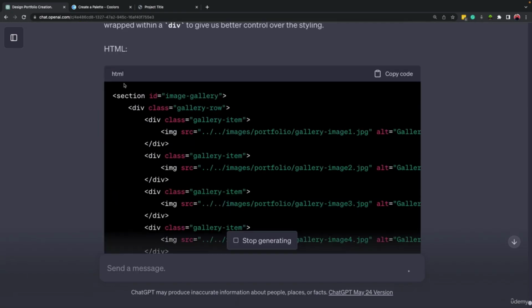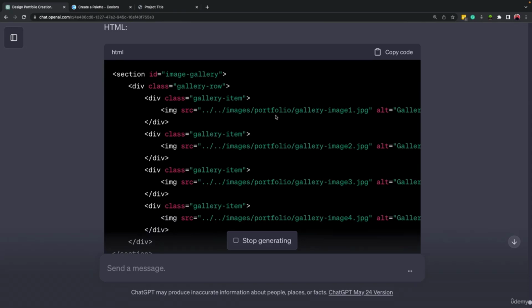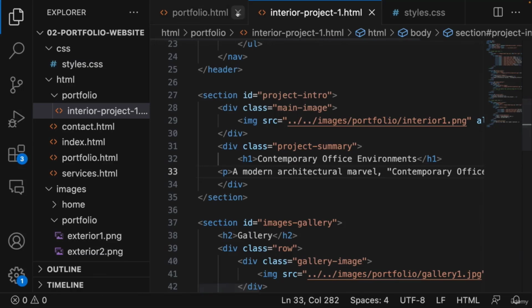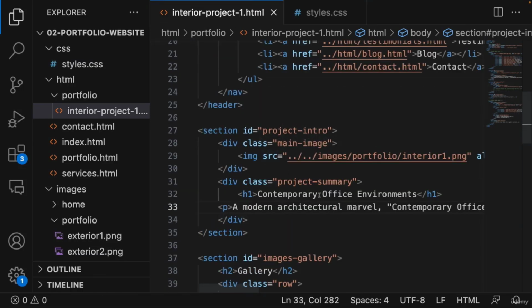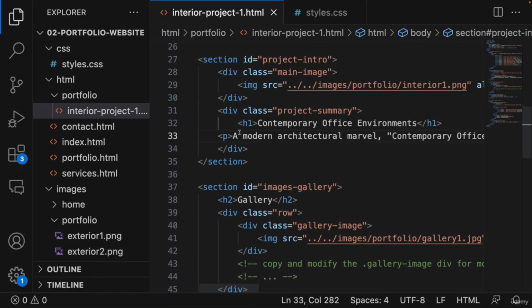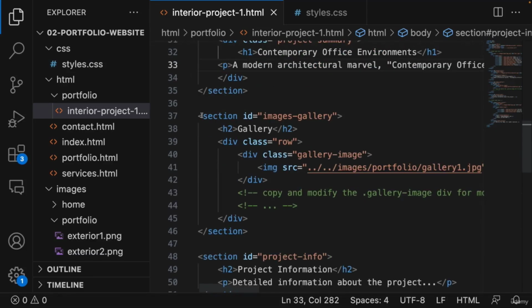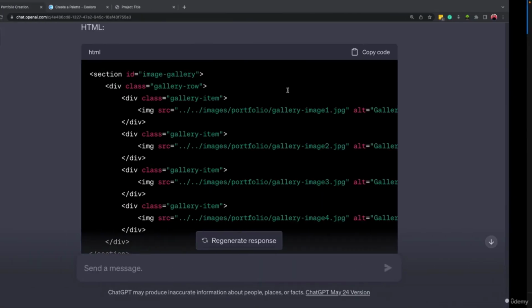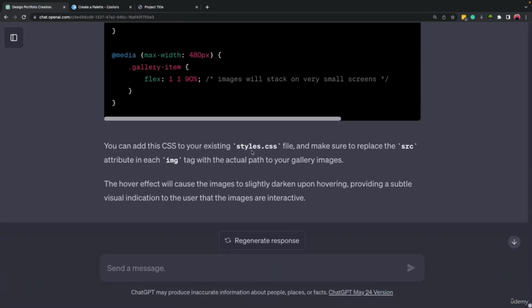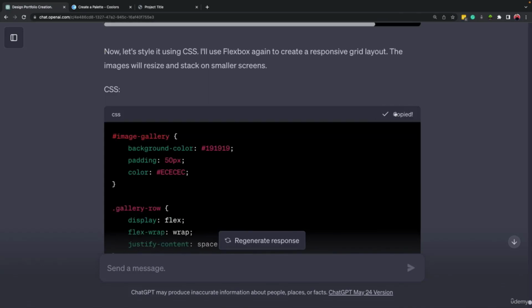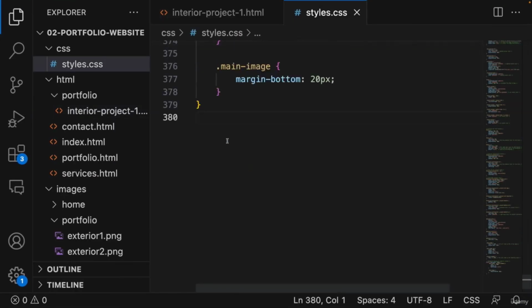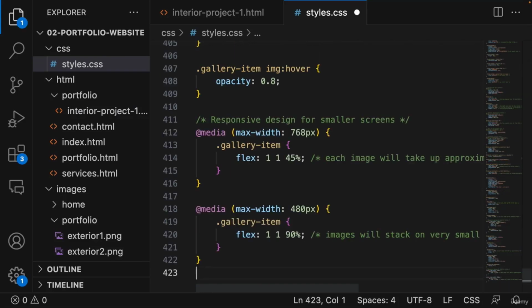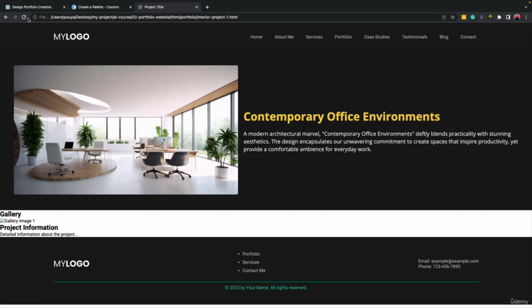So it wrote down the HTML code as well because we added 4 images, okay? So let's copy that part, come here. Where is it? Okay, so this is the first section. This is the image gallery section. Let's replace it here. And then we'll have the CSS code for it. It's complete. Copy the code and come down here. Save it. And let's come here and refresh it.